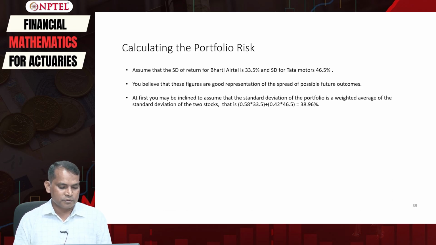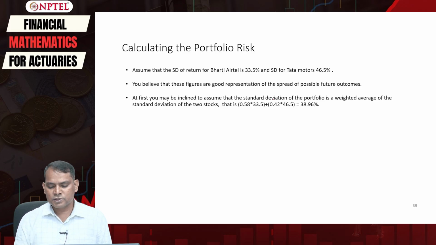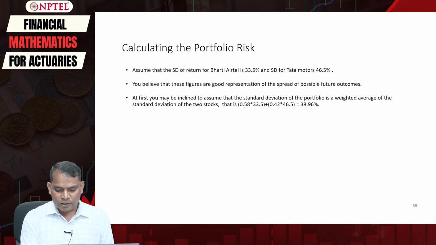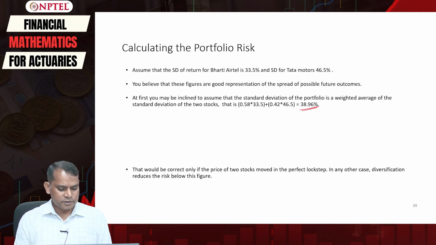Therefore at first you may be inclined to assume that the standard deviation of the portfolio is a weighted average of the standard deviation of these two stocks. That is 58% multiplied by this 33.5 plus 42% multiplied by this 46.5, which will be 38.96%.